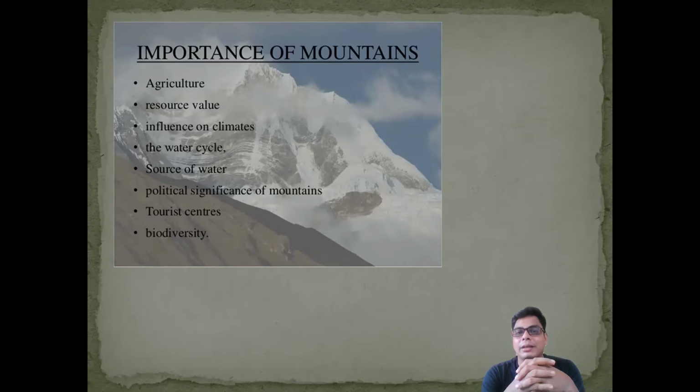Then come to the water cycle. It maintains our water cycle. Most of northern India's rivers, Ganga, Brahmaputra, Indus and their tributaries, are fed by glacier melt, the melting of ice. So most of the rivers located in northern India are perennial, meaning throughout the year they are navigable, and this area is very important.